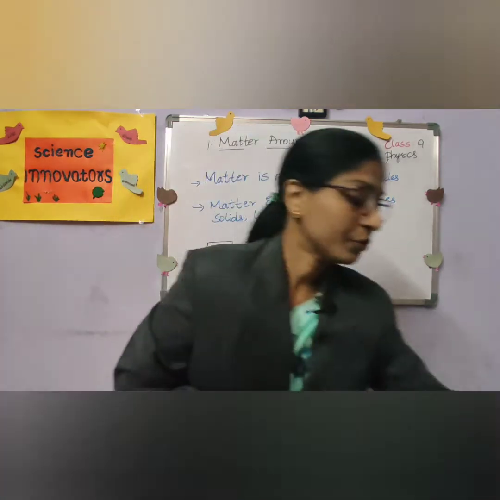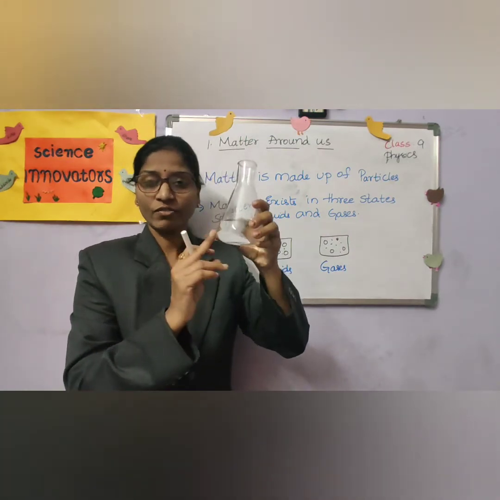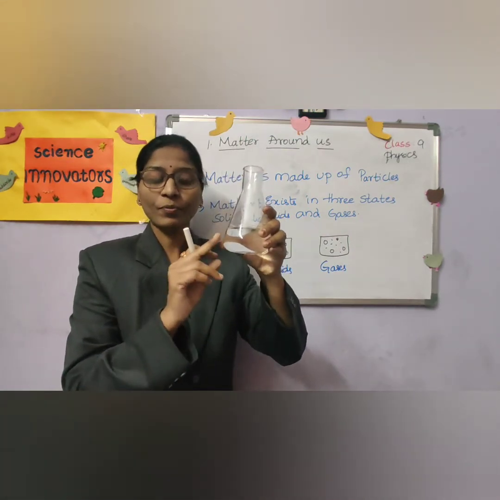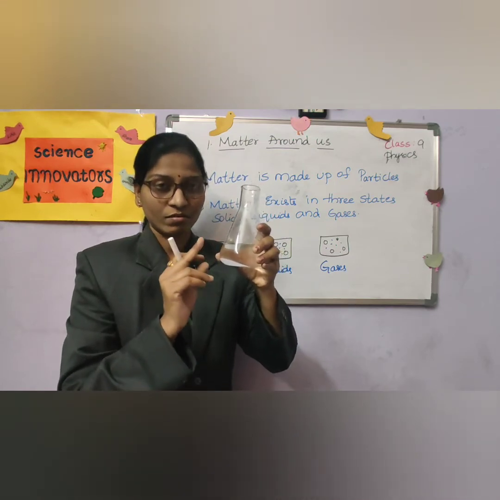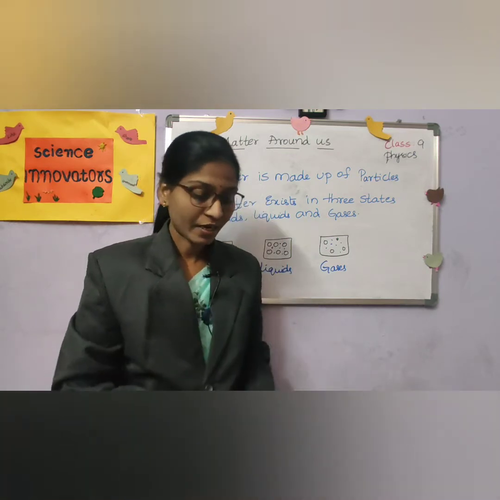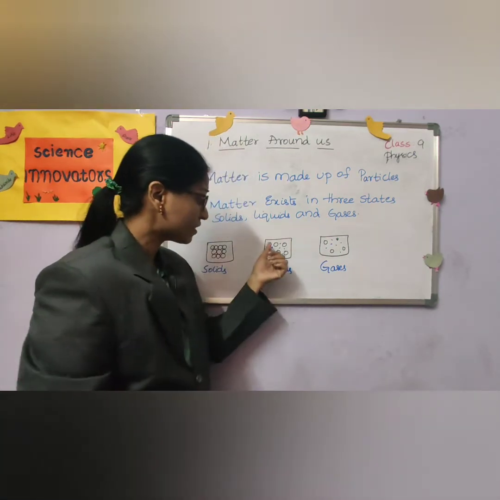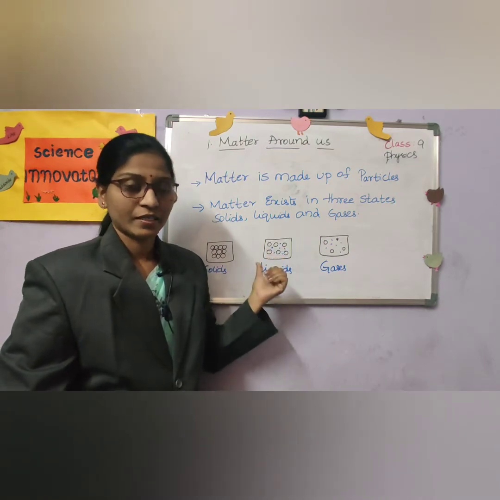For example, I will show you. Here, I have taken water in the conical flask. When we pour the water in any container, the liquid will take the shape of the container like this. And there are spaces between the liquid particles.